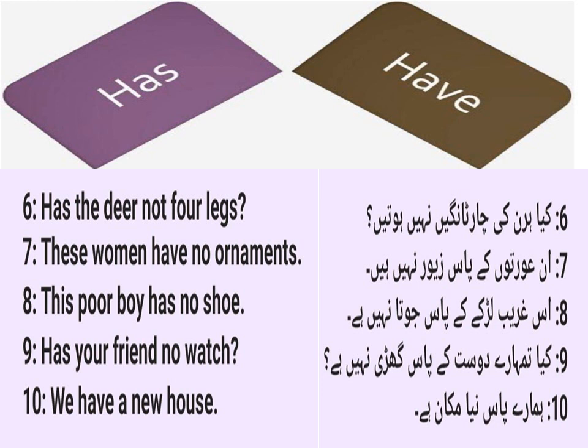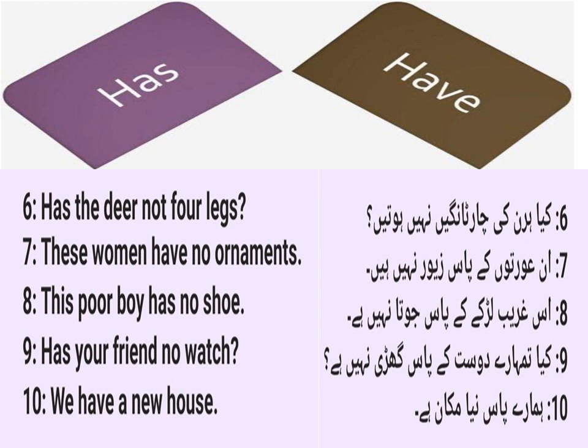क्या हिरन की 4 टांगें नहीं होती? Has the deer not 4 legs? So here the quantity of the noun is given. That's why we have used the word not in the negative sentence. इन औरतों के पास जेवर नहीं है. These women have no ornaments.